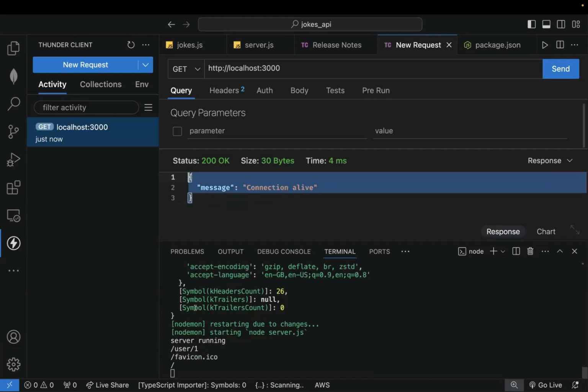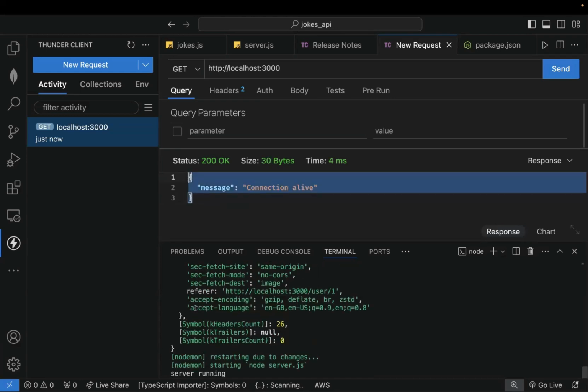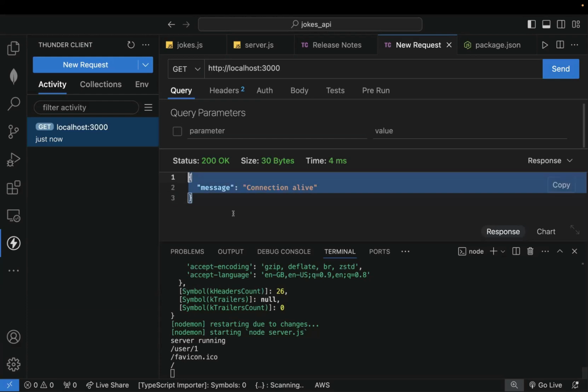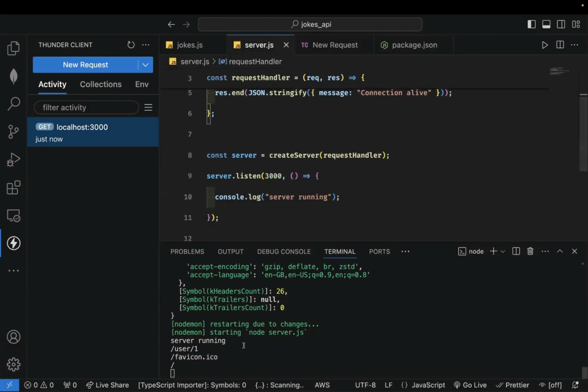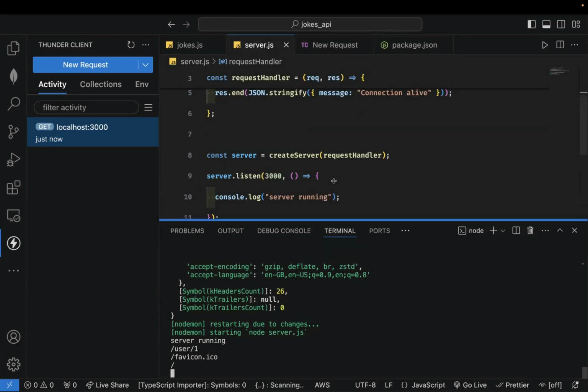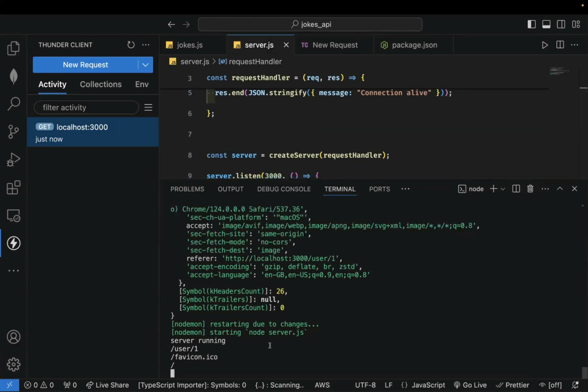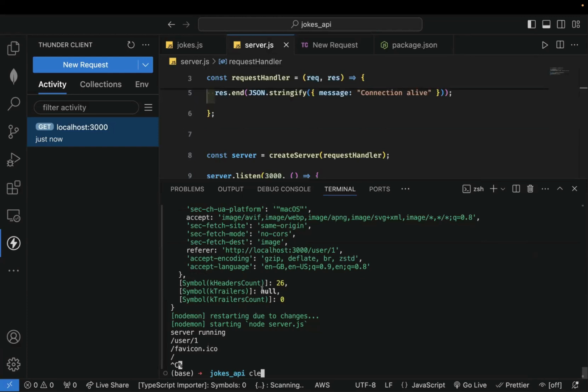But if you check now, what's up? So let's go back to our server and see. I want to clear my terminal because I don't know what's happening here.